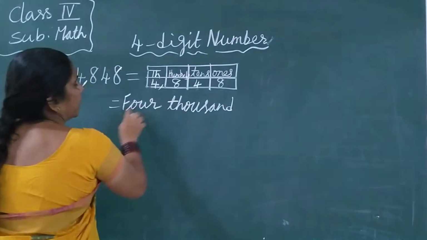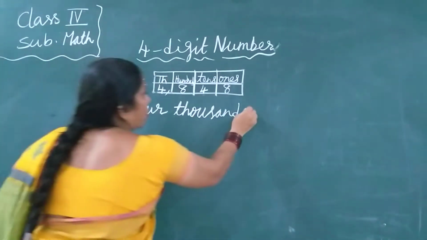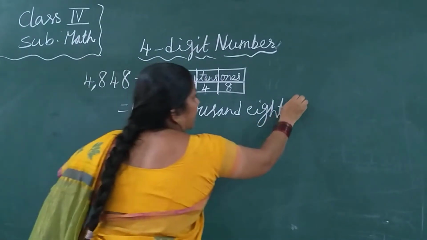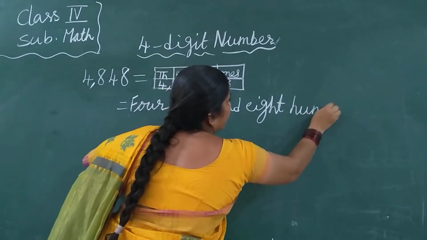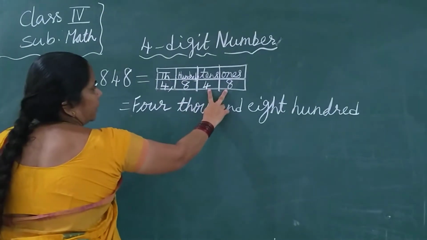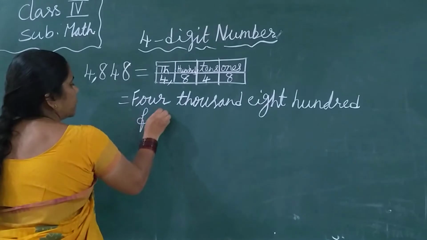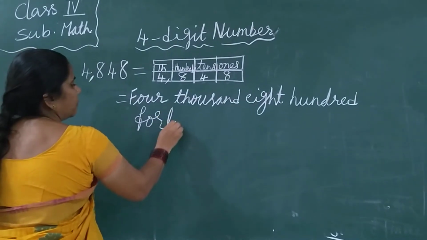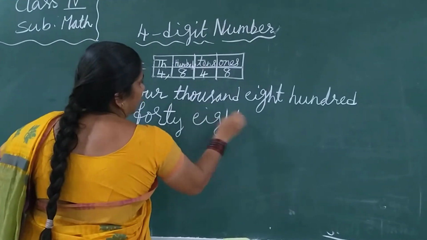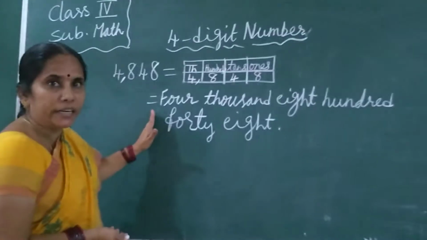Thousand, spelling T-H-O-U-S-A-N-D. 4,000. 8 is in which place? Hundreds. So 800. E-I-G-H-T. 8. Hundred, spelling H-U-N-D-R-E-D. 800. And these two at a time, 48. So you write 48. 40, spelling F-O-R-T-Y. 48. E-I-G-H-T. 8. Now you all know how to write a 4-digit number in words.